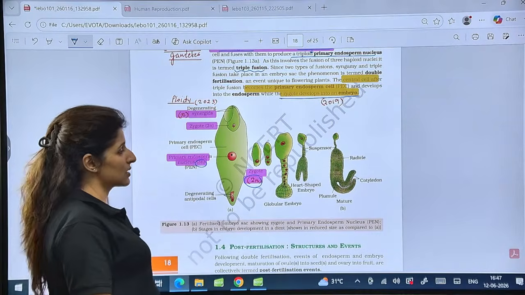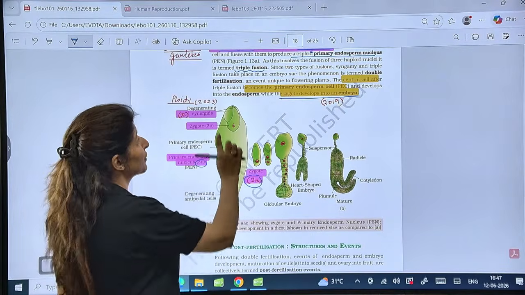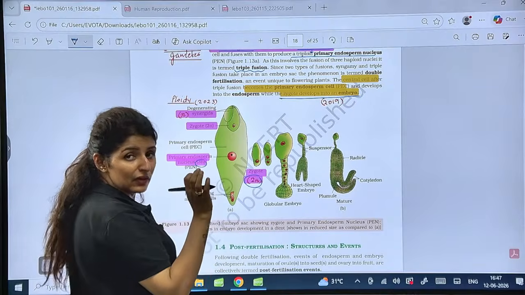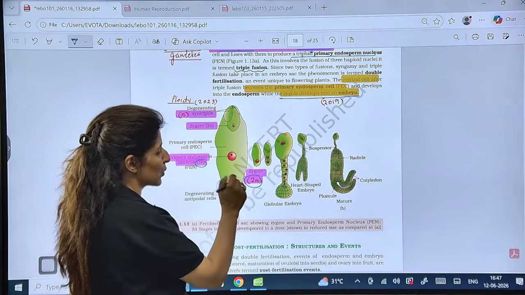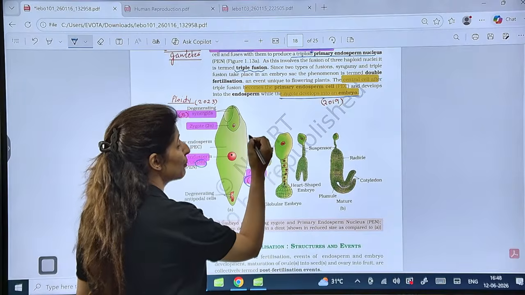NTA loves sequences. See the sequence here. So first of all, the zygote is formed by the fusion of male gamete with the egg cell. So the first cell with which new life begins, the zygote, is 2N. Then the zygote will form the 2-cell stage.